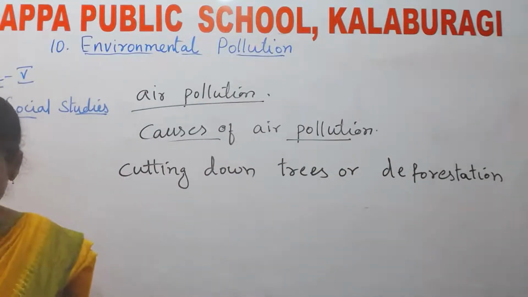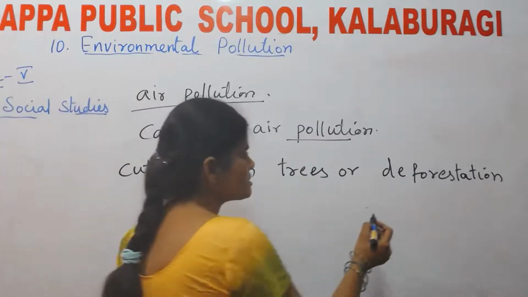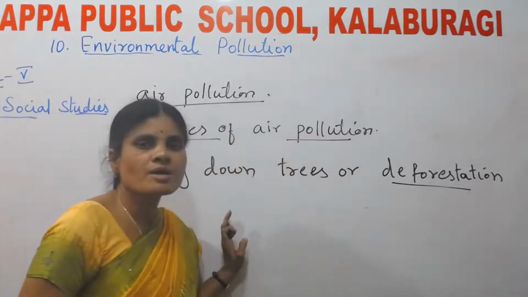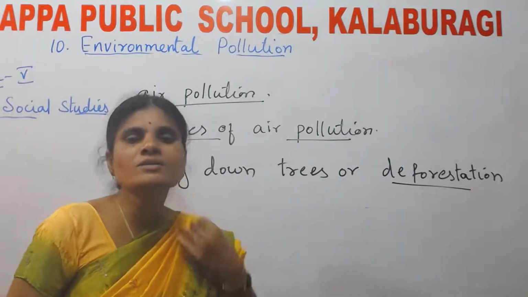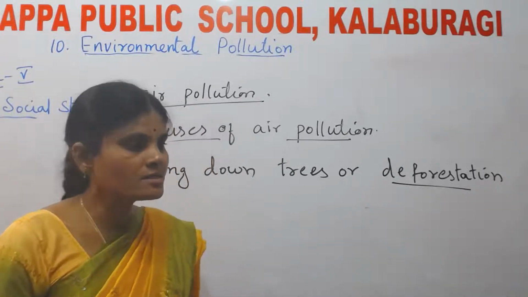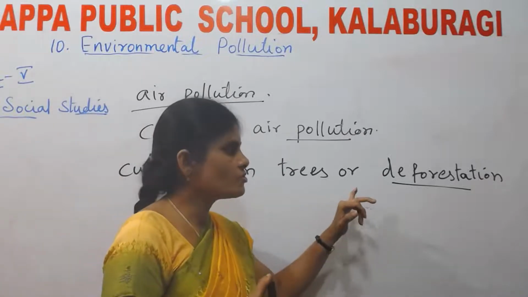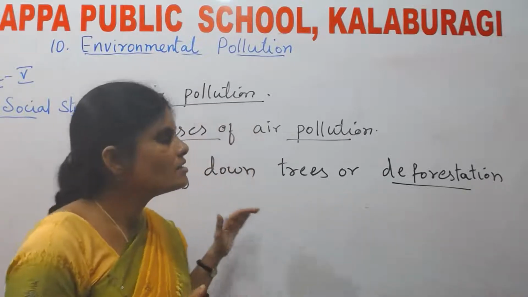Deforestation. What do you mean by deforestation? Deforestation is nothing but decreasing the forest. How do we decrease the forest? By cutting down the trees. By cutting the trees, we decrease the forest. Deforestation is nothing but cutting down the trees.